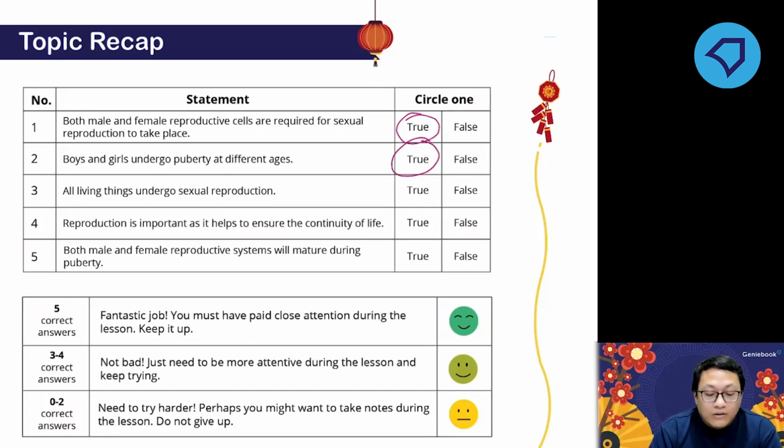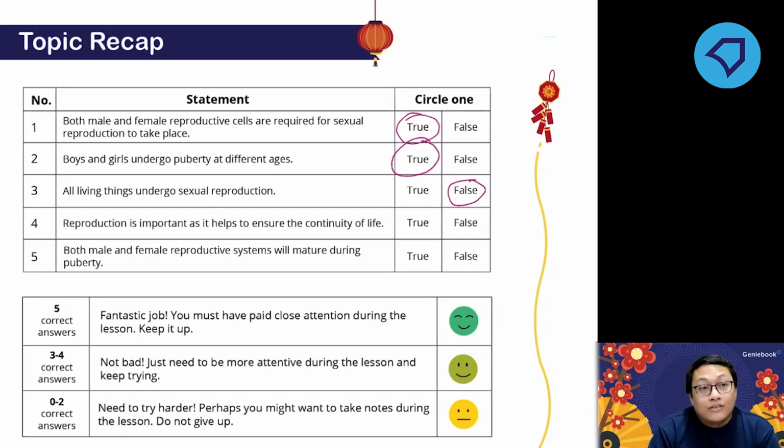The third statement: all living things undergo sexual reproduction. False. Why is it false though? Anyone know what the explanation is? Nakib mentioned it is because some animals reproduce by themselves. What reproduction is that? It is asexual reproduction, like for starfish.